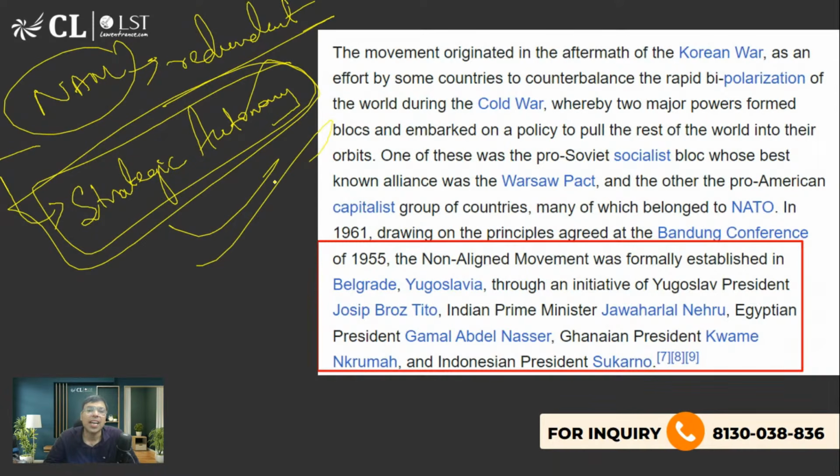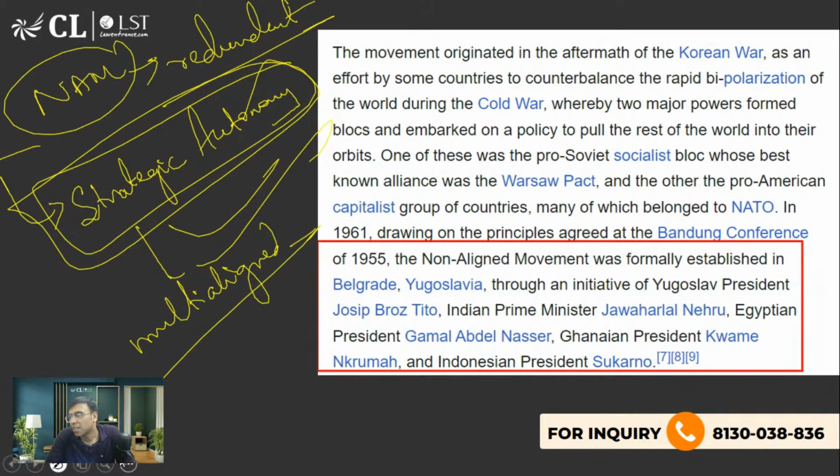It means India is not, it will be multi-aligned. Non-aligned नहीं, multi-aligned. Will not be completely neutral, will be engaging with all the countries. ये है 1991 के बाद India's foreign policy.